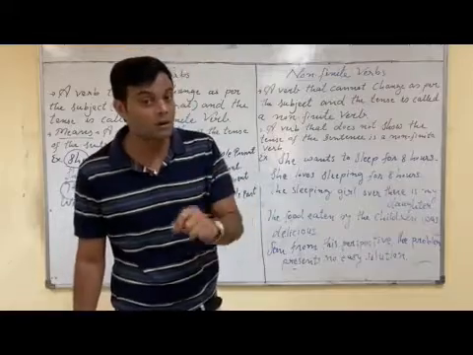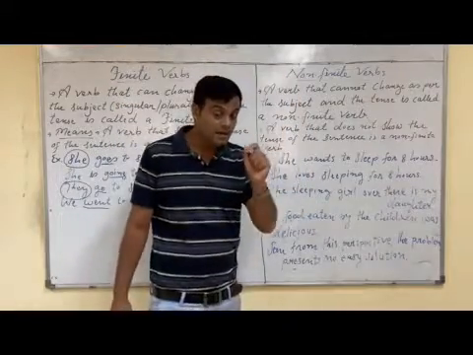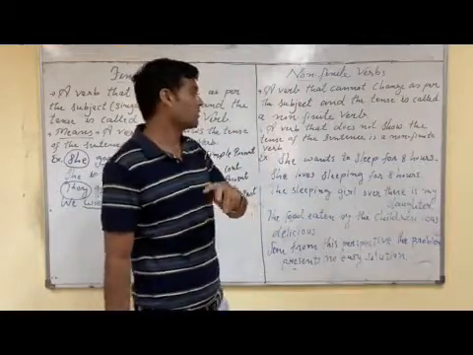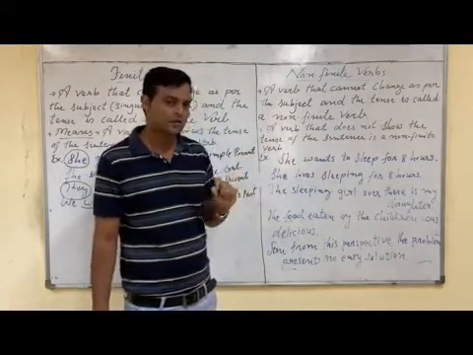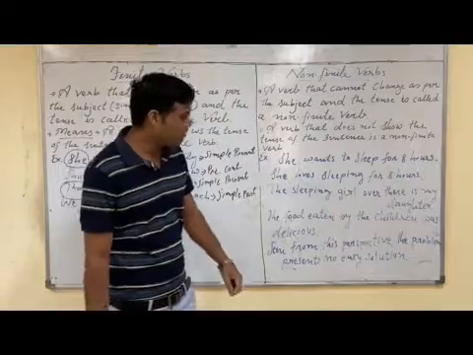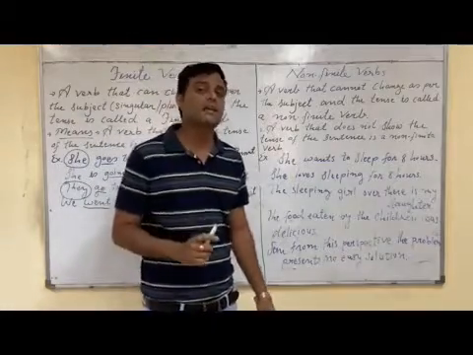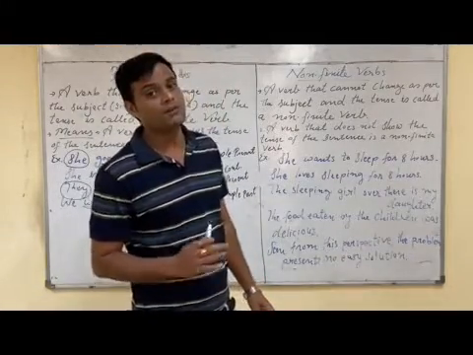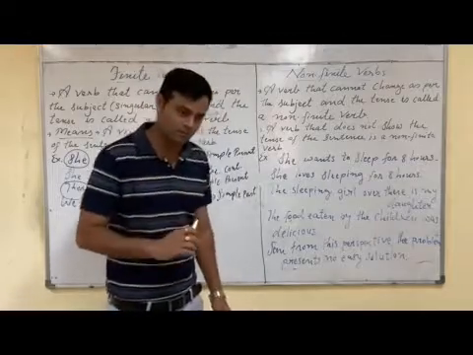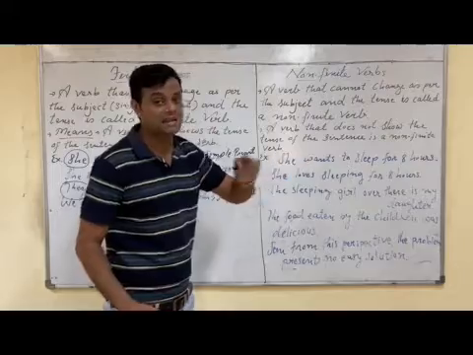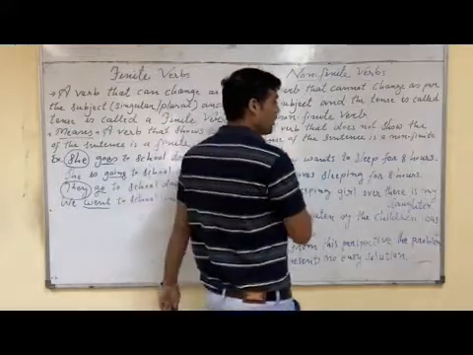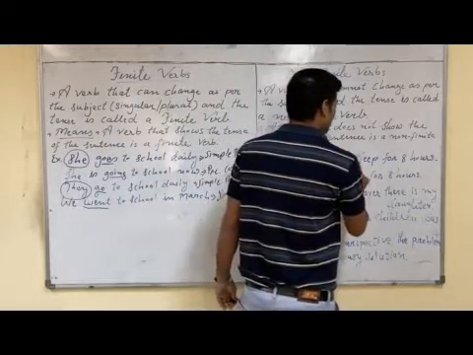Here we have to pay more attention. A verb that does not show the tense of the sentence is a non-finite verb. Now see, I have written some examples in which we can identify the non-finite verbs as well as finite verbs. See the first sentence: she wants to sleep for 8 hours. Here two verbs are there, wants and sleep.